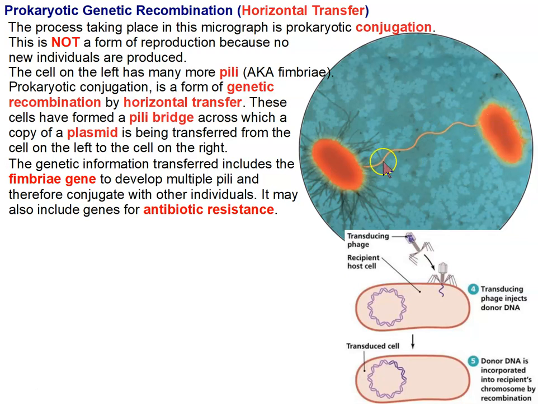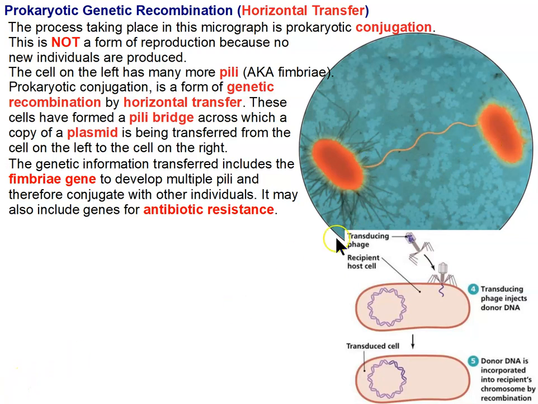Unfortunately for us, what also can be transferred from one prokaryotic individual to another is antibiotic resistance. In other words, if this cell is resistant to antibiotics, it can pass that capability on to other cells in its colony, and that can just be passed and passed from individual to individual until the whole colony is antibiotic resistant. And if those are the bacteria that are infecting your body, then it's going to be really, really hard to get rid of that infection.